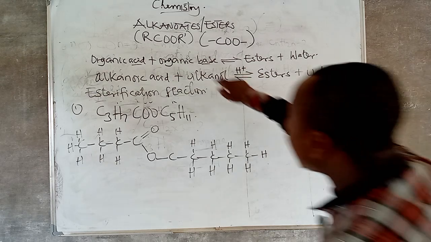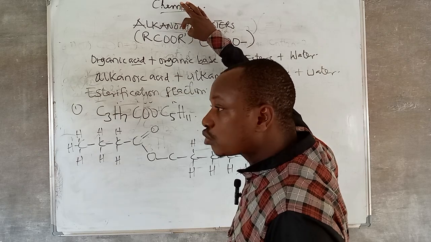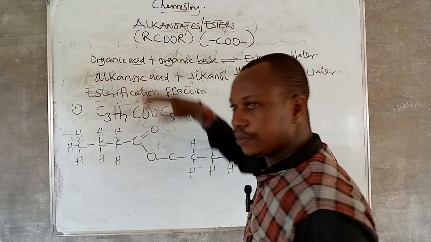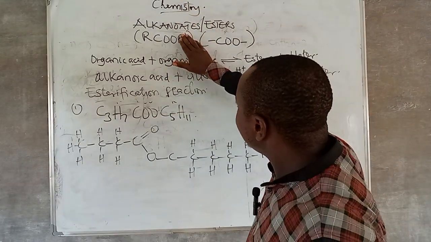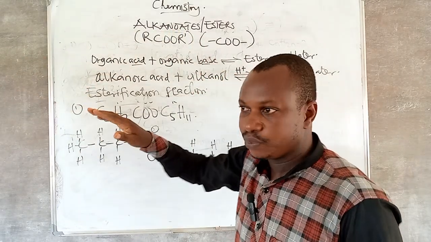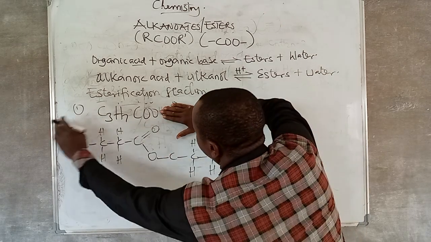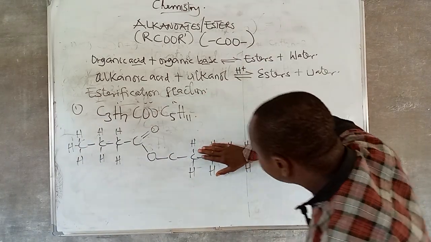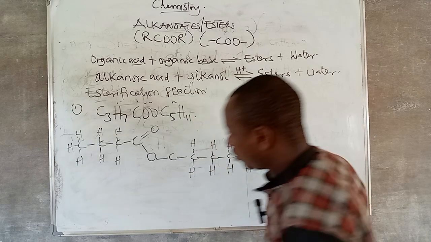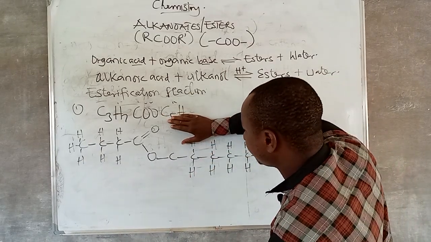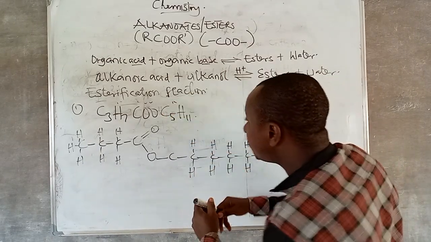In naming esters, this R that has this sign on top is first of all named. You first of all name this side before naming other ones. Which means I'll first of all name this side and now name other ones. Now, what is the name of this one? This one is pentyl.